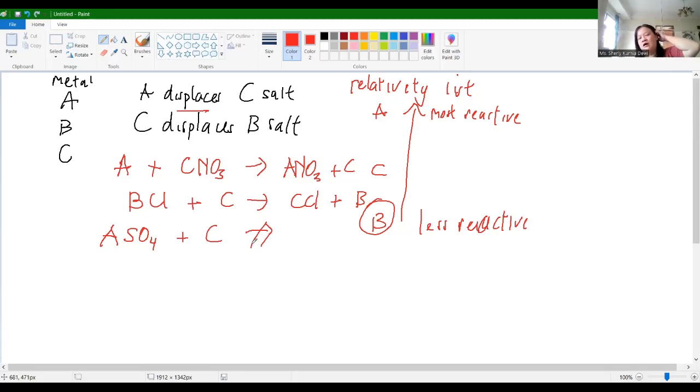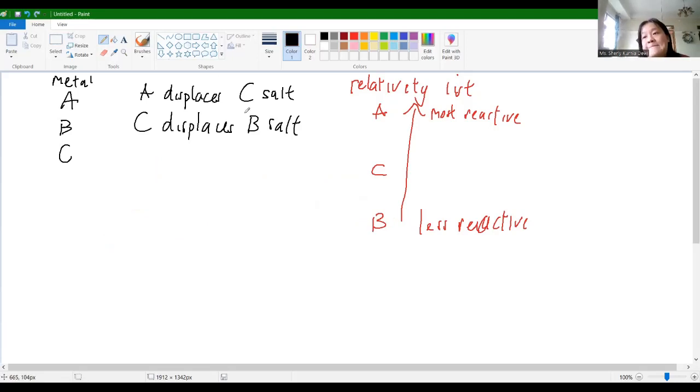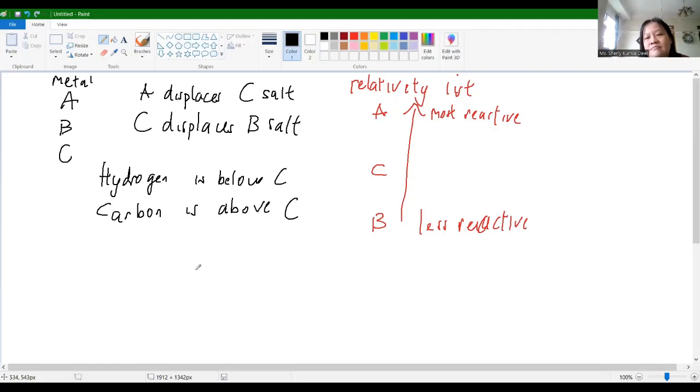So you have to mention one by one from this reaction. I place hydrogen. So I said that hydrogen is below C and carbon is above C.